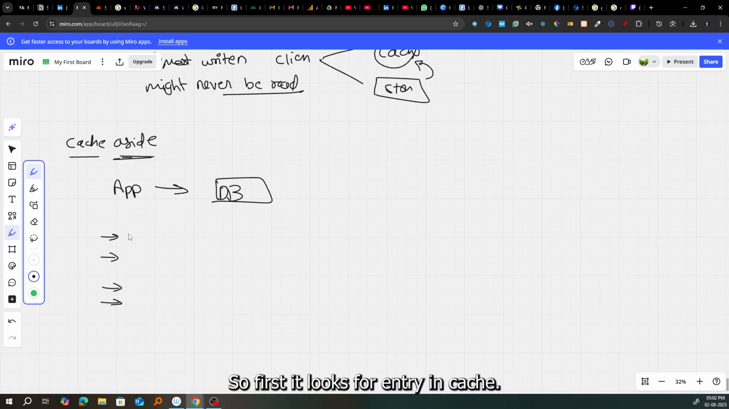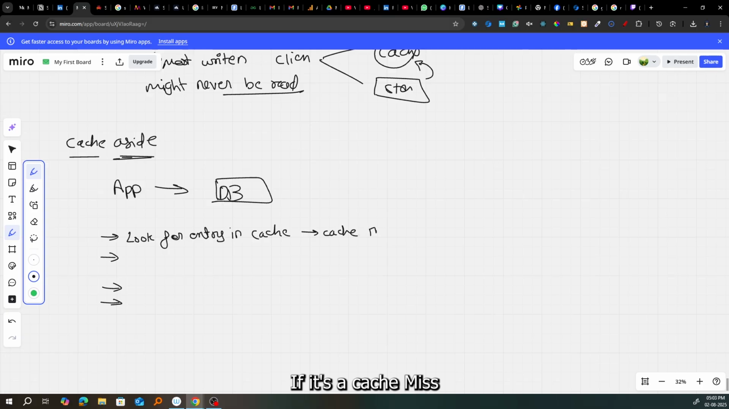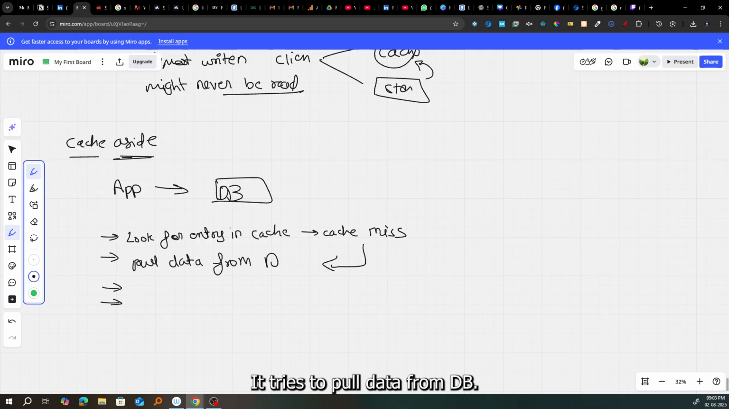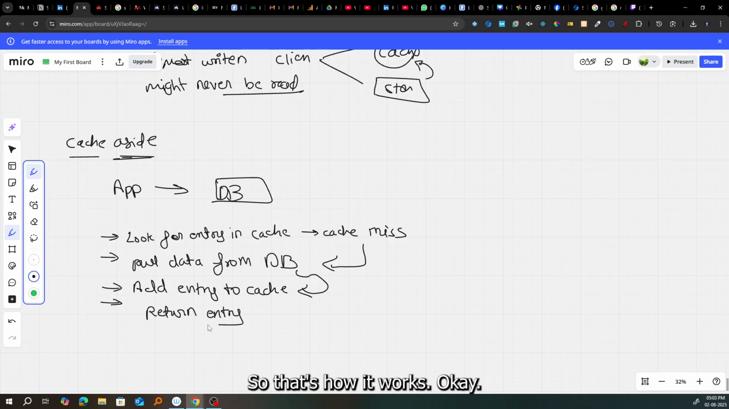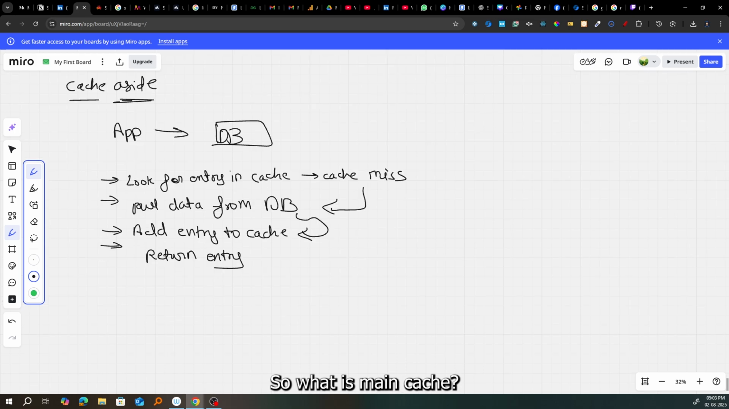Okay. So first it looks for the entry in cache. If it's a cache miss, what happens? It tries to pull data from the DB, and if data is pulled, it adds the entry to cache and returns the entry. So that's how it works. That's all about cache aside.